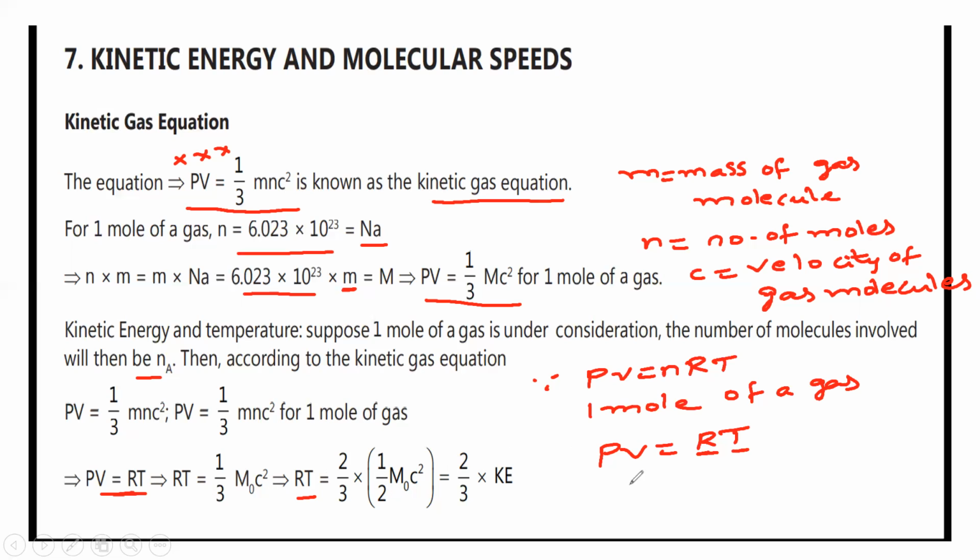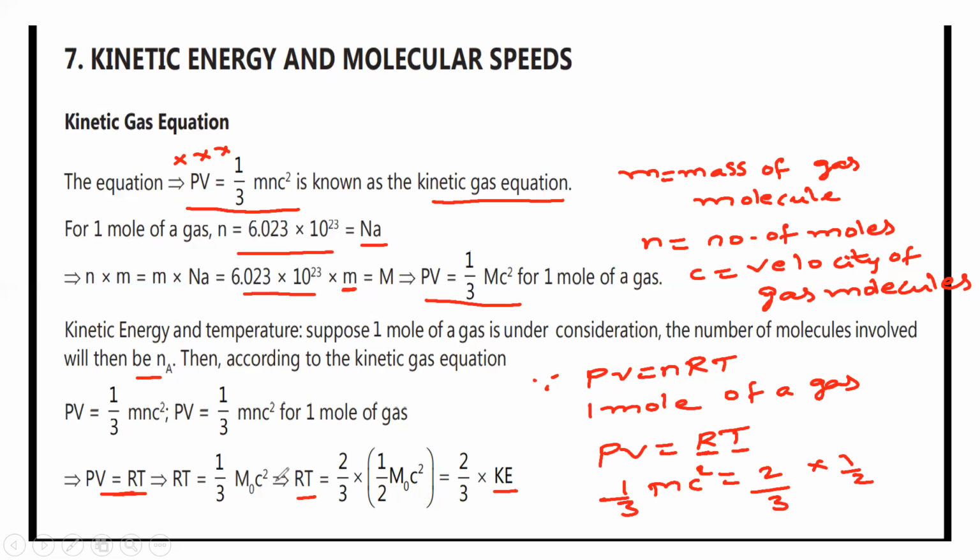You can see the step: 1 by 3 mc square, multiplying and dividing by 2, gives 2 by 3 into 1 by 2. So this 2 and 2 we are multiplying and dividing. By this we can write kinetic energy, because half mc square is equal to kinetic energy. So RT is equal to PV is equal to 2 by 3 kinetic energy. What is the relation between kinetic energy and pressure and volume? PV is equal to 2 by 3 KE, or RT is equal to 2 by 3 KE.